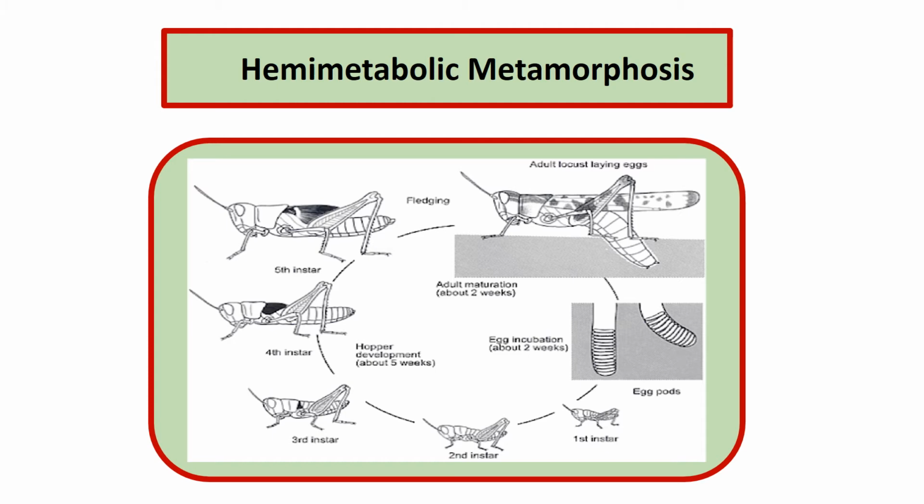Here you can see that the wings are developing gradually as an outgrowth of the thorax. These insects are called Exopterygota. Due to external development of the wings, the reproductive organs mature gradually. The different orders of the class Insecta which show hemimetabolic metamorphosis are Hemiptera, Anoplura, Homoptera, Thysanoptera, Psocoptera, Isoptera, and Orthoptera.